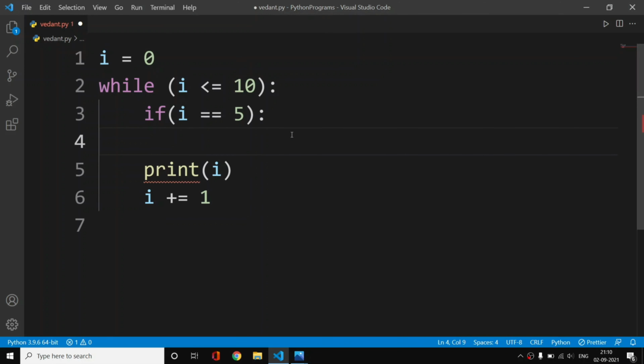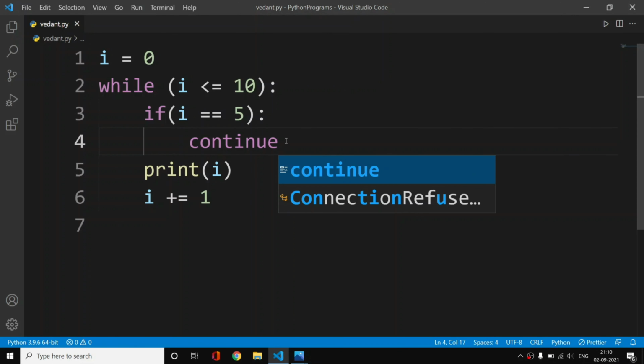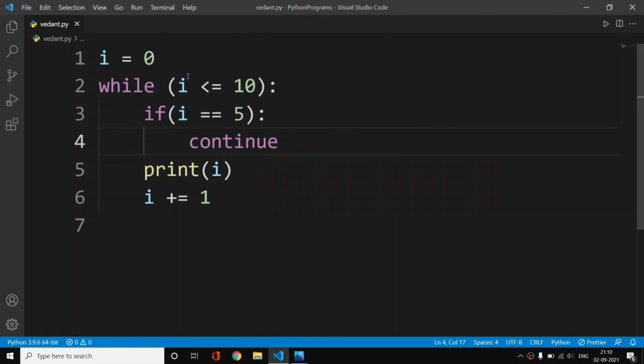Now let's use continue. What will happen with using this continue is we will check that i is equal to 0 and i is less than 10, so we will move on to the next line. If it is equal to 5? For now it is not equal to 5, it is 0. So we will directly print this i. Then this i will be 0 first of all, then we will increment, then i will be 1.